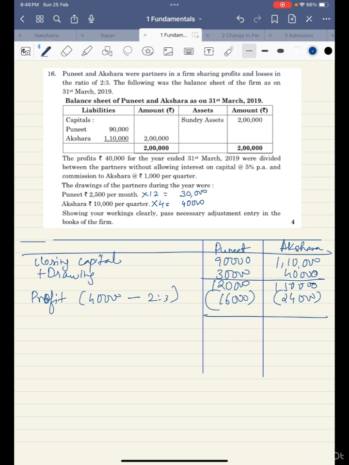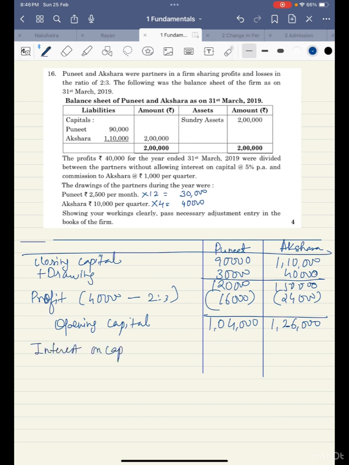So here we'll get 1,04,000 and 1,26,000. This is the opening capital of the partners. Now interest was to be provided at the rate 5%, so I'll calculate the interest here only.